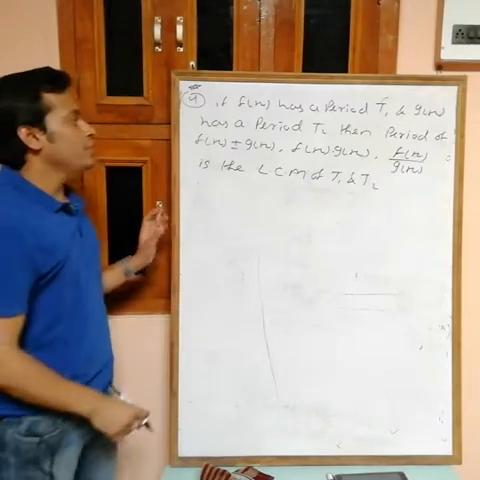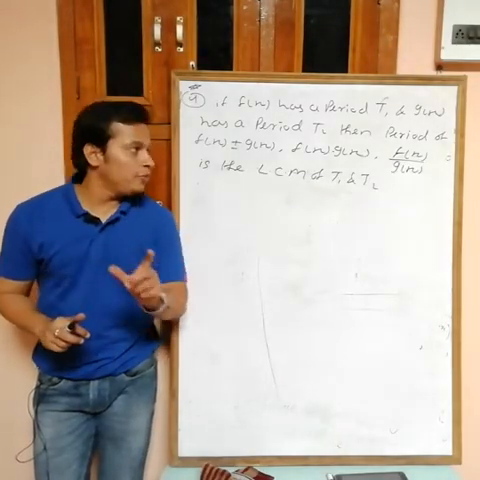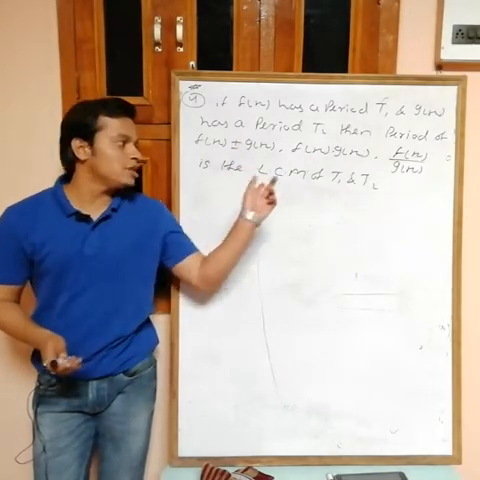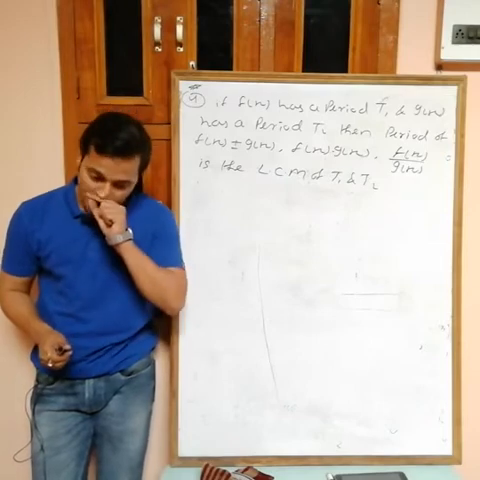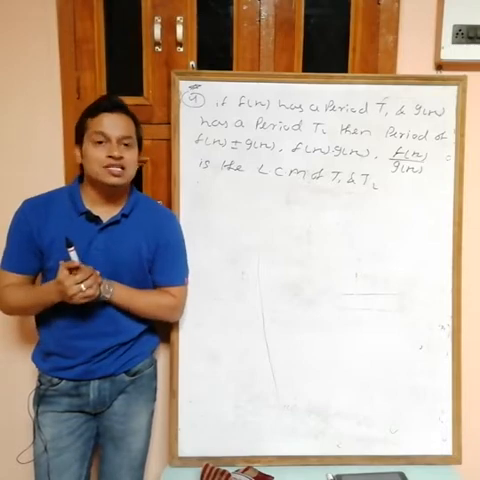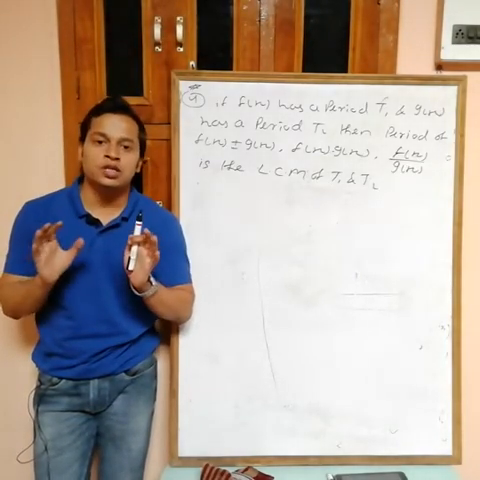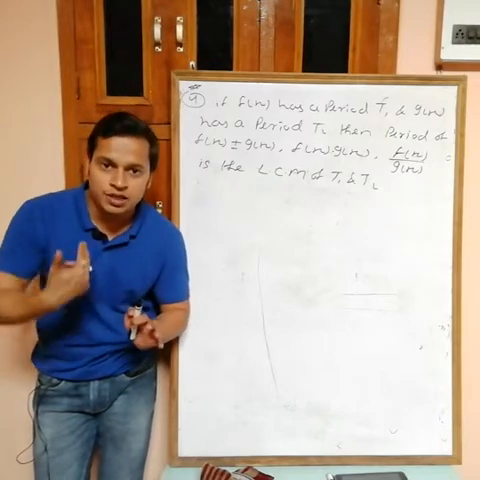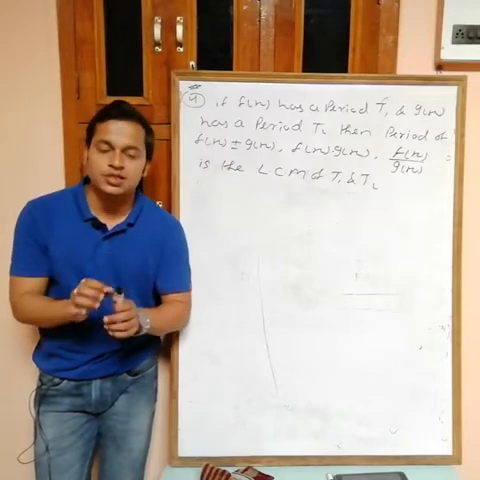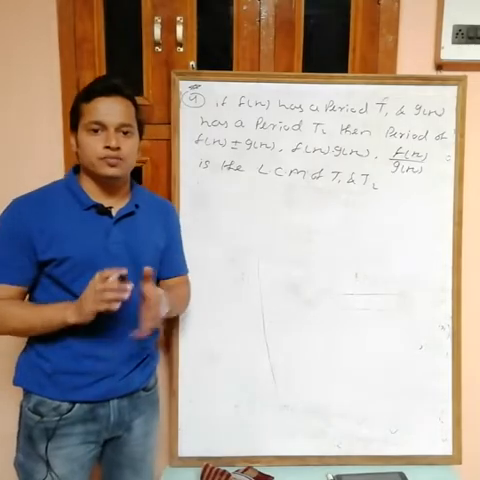So if the periods of f(x) and g(x) are T1 and T2, then the period of these functions is always equal to the LCM of T1 and T2. But this is only when the LCM exists. Sometimes the LCM does not exist, then the complete function is non-periodic. If the LCM exists, then it is periodic. If the LCM does not exist, then it is non-periodic. We will see when the LCM exists and when it does not.